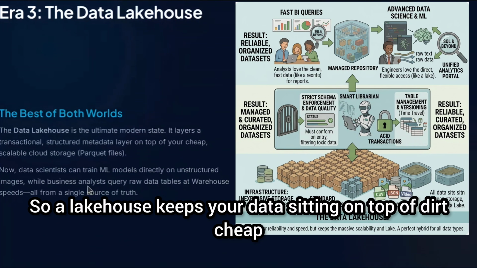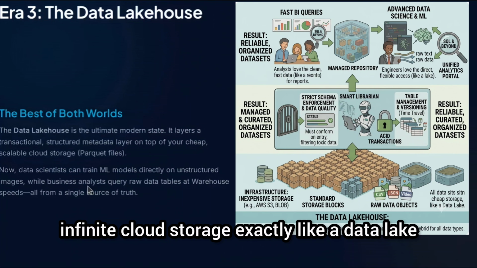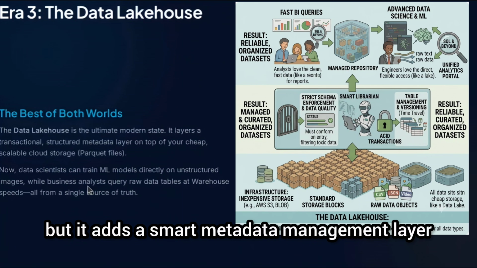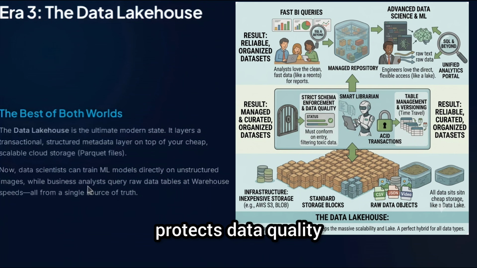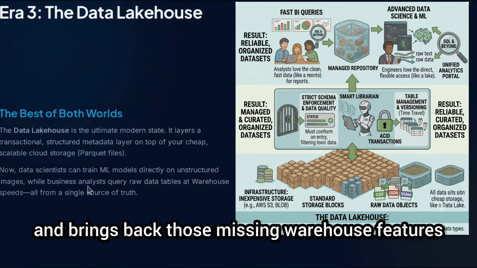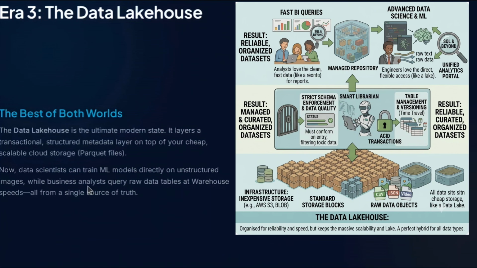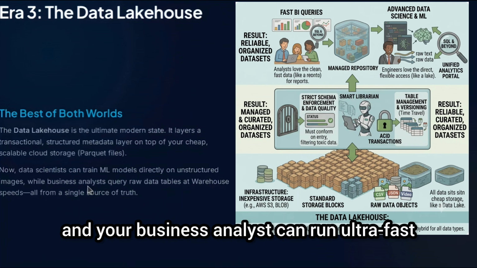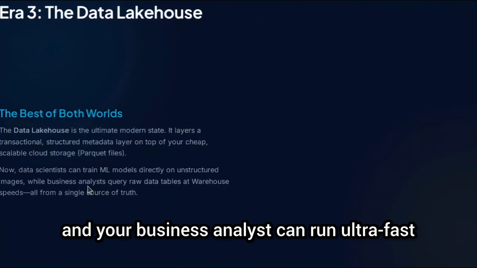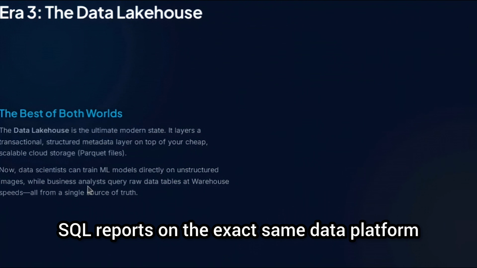A lakehouse keeps your data sitting on top of dirt cheap, infinite cloud storage, exactly like a data lake, but it adds a smart metadata management layer right on top of those files. So this smart layer enforces strict schema, protects data quality, and brings back those missing warehouse features. Now your data scientist can train AI models on raw images and your business analyst can run ultra fast SQL reports on the exact same data platform.